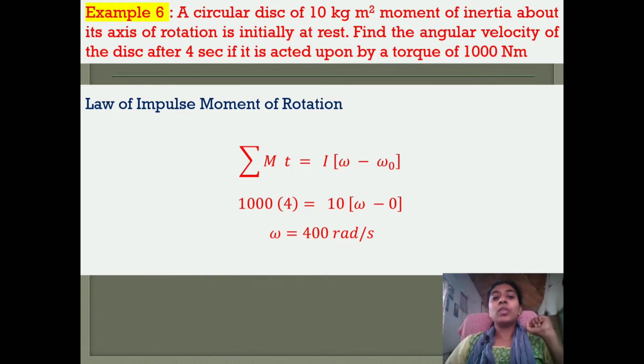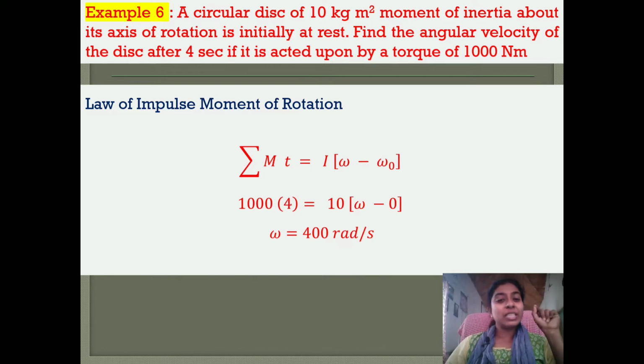So this is a problem under constant moment. We know the law of impulse momentum for rotation. Impulse is equal to the rate of change of momentum. Sorry, impulse is force into time. So here instead of force we have moment or torque.